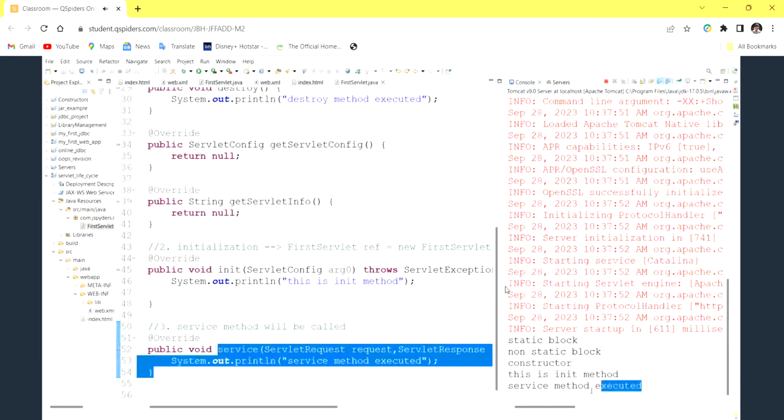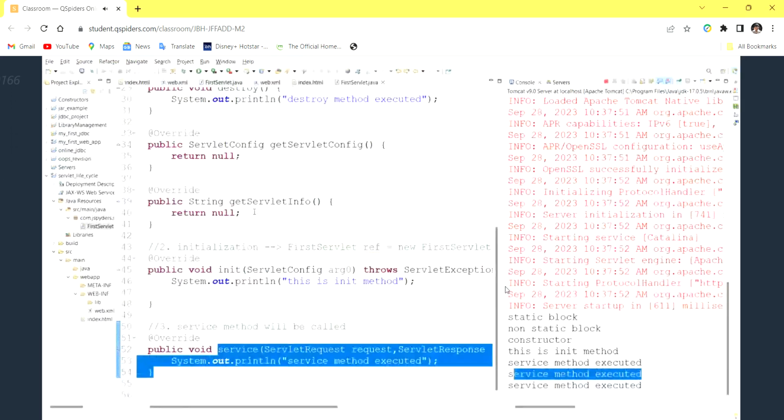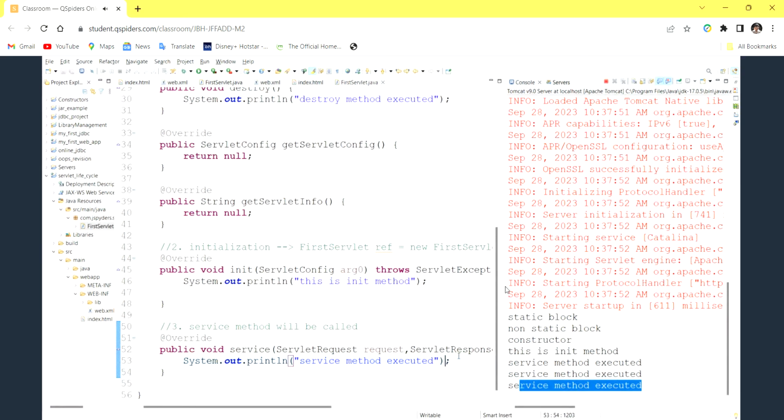See, the service method is also executed. Now I'm going to execute this code again. So come back and execute this again. Now if you see, the service method is executed again. If you click the third time also, the service method is executed. Here I am not sending any response, right? When you are not sending any response, the container will internally send a blank response. So this is a blank response, it doesn't contain any content.